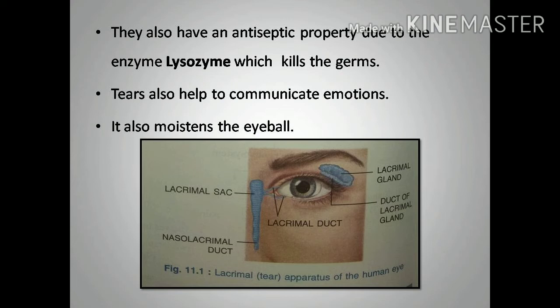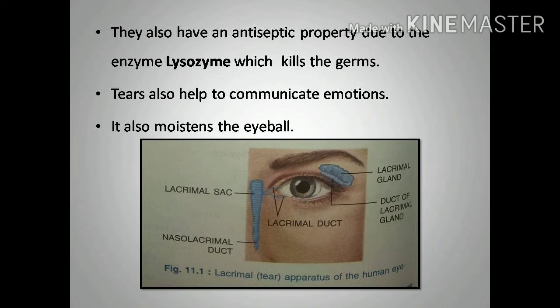Sometimes if you put a drop of medicine in the eye region, you can feel it in the nose region or in the throat region. That medicine that you put in your eye, you can feel in the nose as well as in the throat region. This is because of the presence of the nasolacrimal duct.